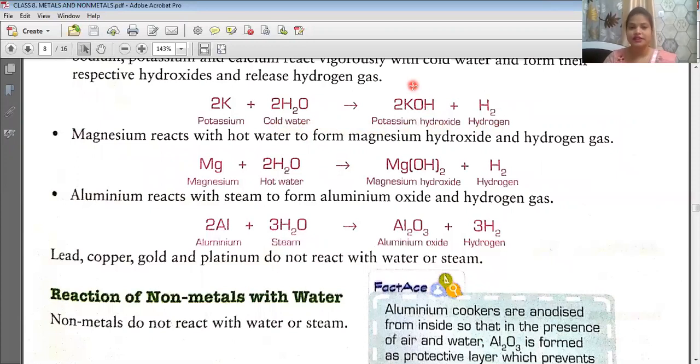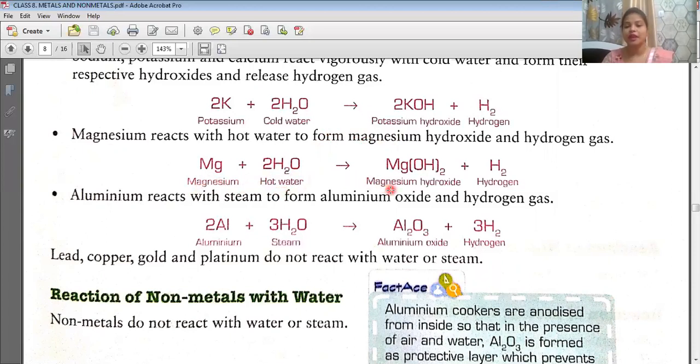Students, just now I said that if metals react with water, they will give metal hydroxide or metal oxide, and hydrogen gas. Hydrogen gas will be there in the reaction, but the product can be either metal hydroxide or metal oxide. Second example, magnesium. Magnesium reacts with hot water and gives magnesium hydroxide and hydrogen gas. Mg plus 2H2O, that is hot water.